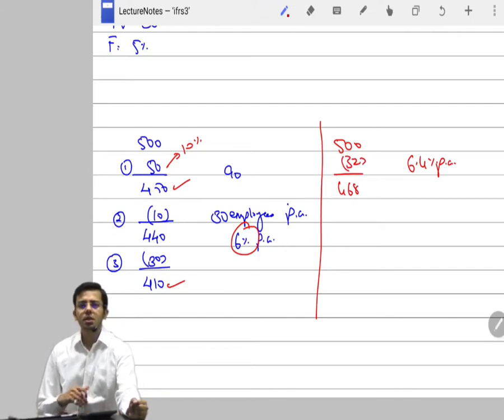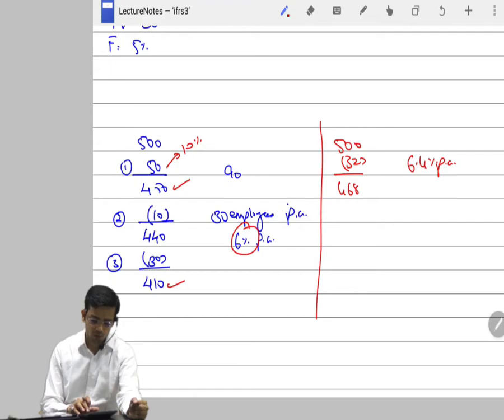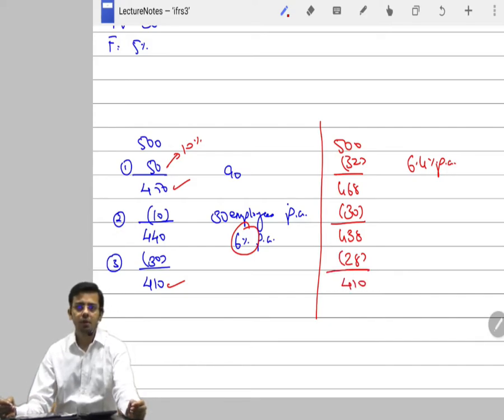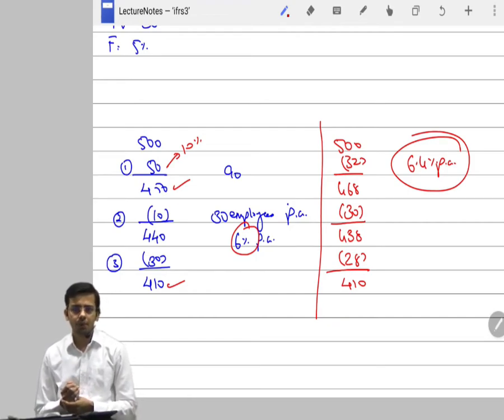Now from 468 we will deduct 6.4%, which is 30 employees, somewhat round figure. So 468 minus 30 makes it 438. From 438 we again calculate 6.4%, which is 28, and if we deduct it, that makes it 410. Okay, so now 6.4 is a compound average. Normally this is the average that is given.